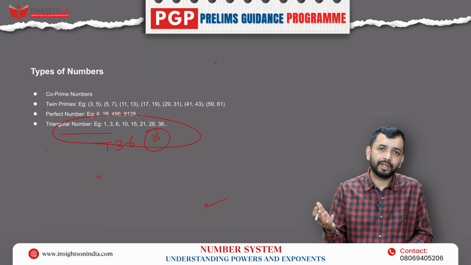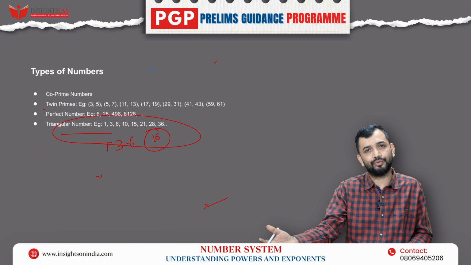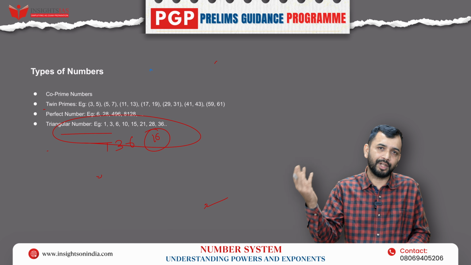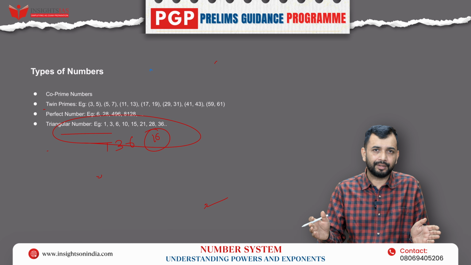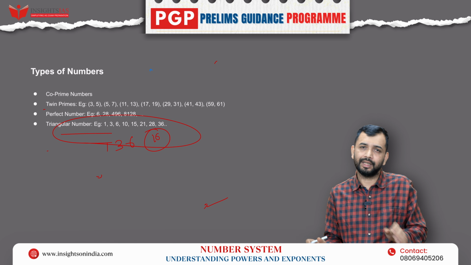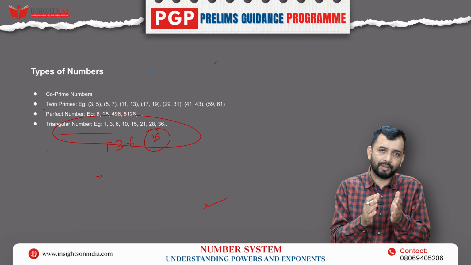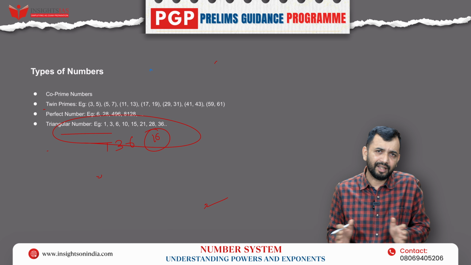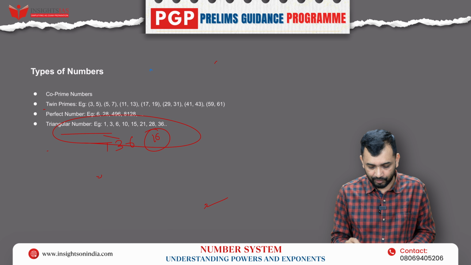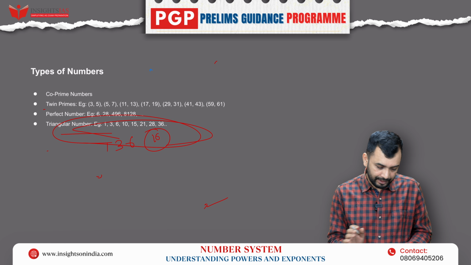What will be the next number? 10 plus 5, 15. What will be the next number? 15 plus 6, 21. Like that, if you add the first natural numbers, that will give you the number in that series. So the second term is the sum of 2 natural numbers, the third number is the sum of 3 natural numbers. This series we call triangular numbers. That is what you are supposed to understand, right?